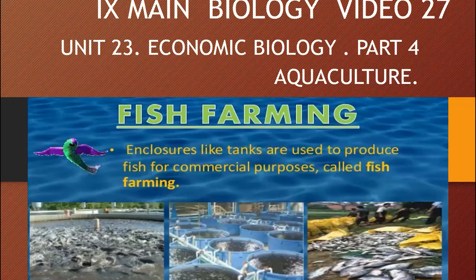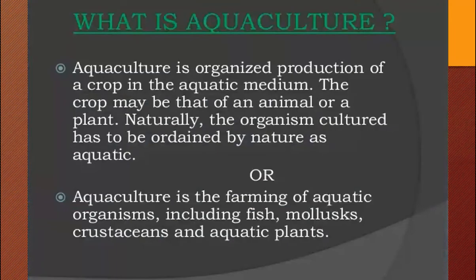That is very important: controlled and confined environmental conditions. I hope you follow. So this is aquaculture.